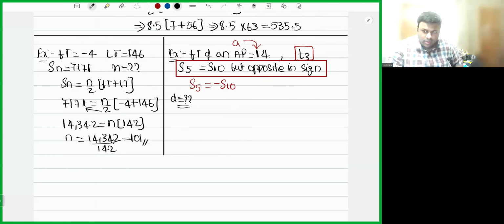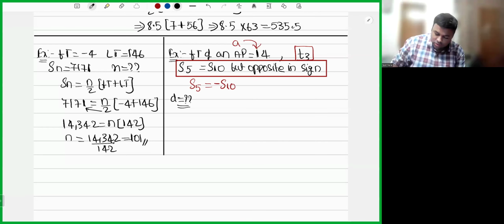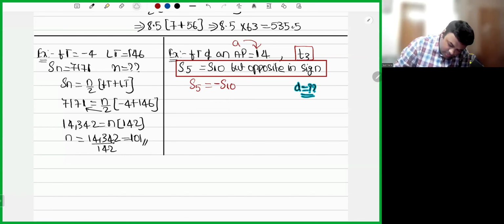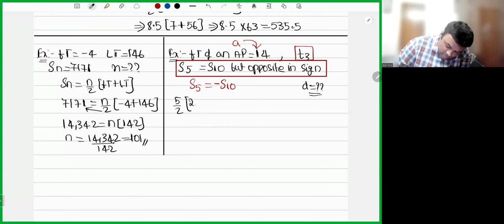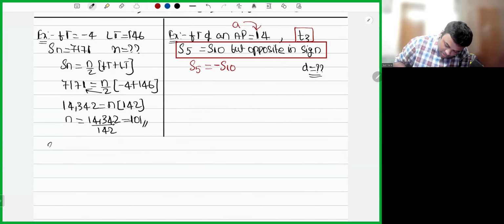He is telling S5 is equal to minus S10. How will you get the value? What is the value of S5? What will be the Sn formula that you will apply here?